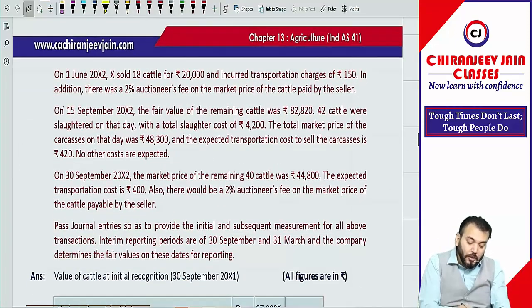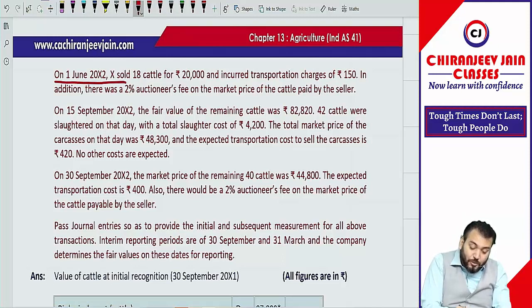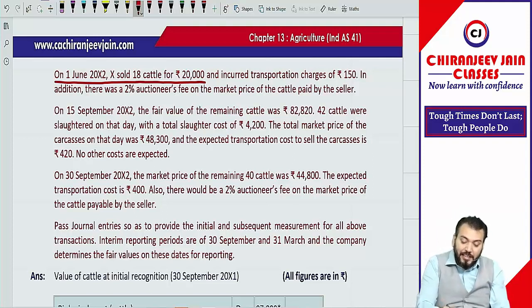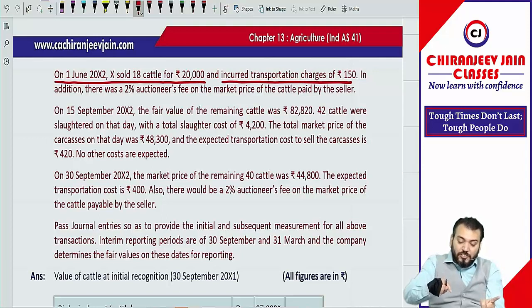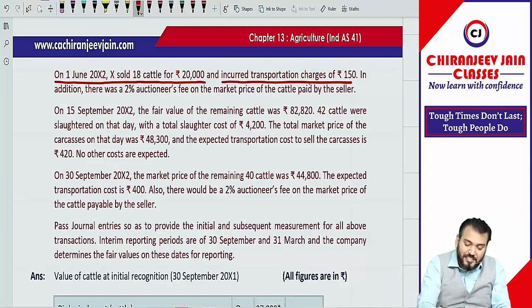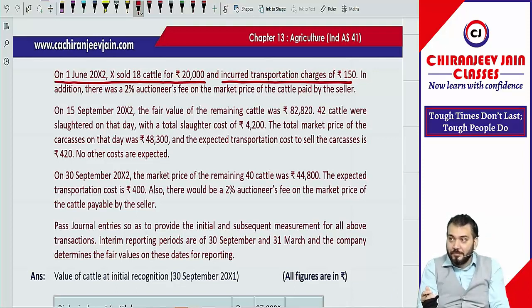Okay, sir. On 1st June 2002, X sold 18 cattle for rupees 20,000. They have sold how many cattle? 18 cattle and incurred transportation charges of 150. Means this is the transportation charges on sale, but this is an actual sale. This is an actual sale transaction, na? Actual sale transaction. Means this is carriage outward. Correct? Yes, sir.